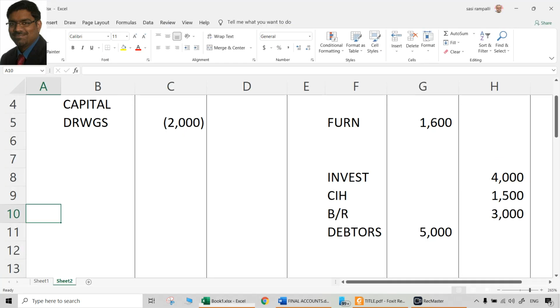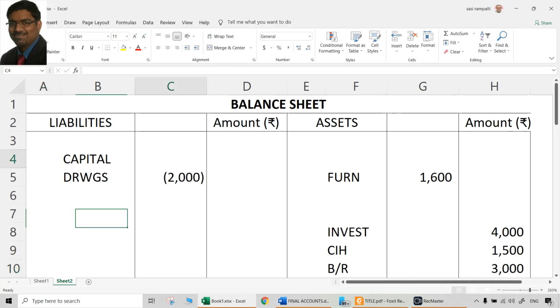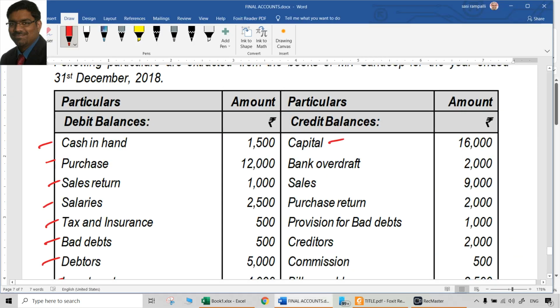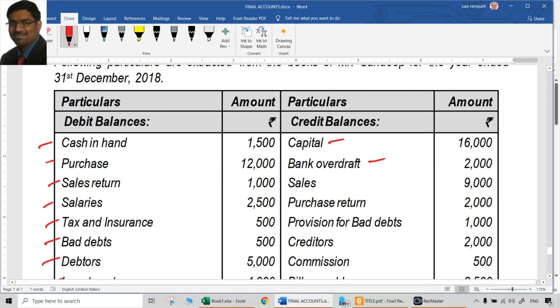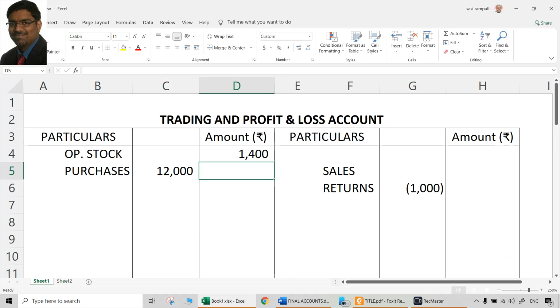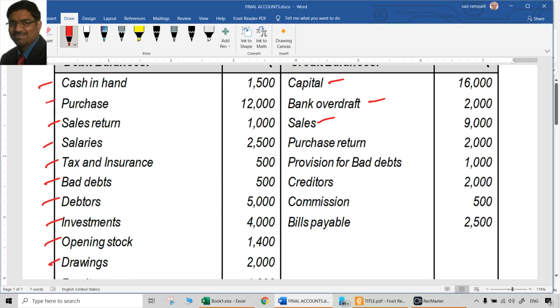Capital 16,000. So fill it here, 16,000. Bank overdraft 2,000. That is also a liability. Then sales 9,000. Sales, we have a place for it, 9,000. Just fill it there. Purchase returns 2,000.